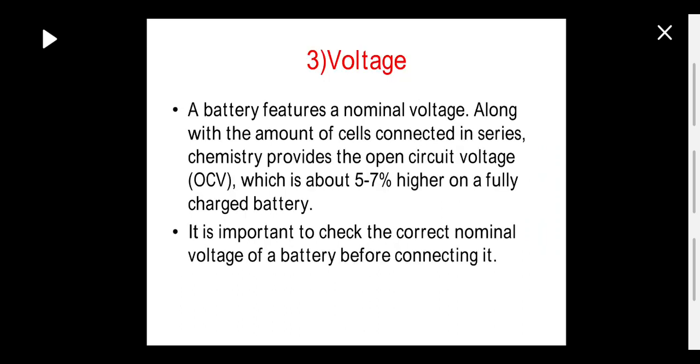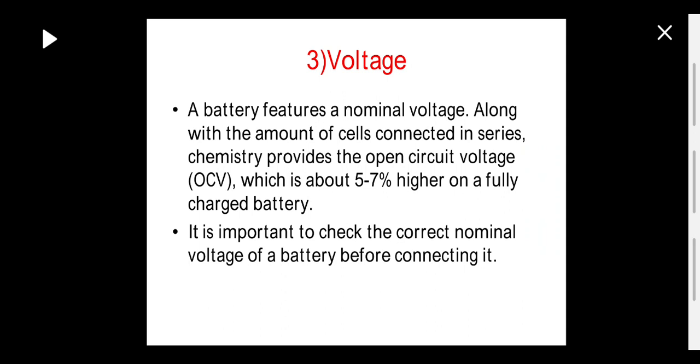Third characteristic of a battery is voltage. The first point is a battery features a nominal voltage along with the amount of cells connected in series. Chemistry provides the open circuit voltage (OCV), which is about 5 to 7% higher on a fully charged battery. So when a battery is under open circuit condition, it will show voltage higher than the voltage specified on it.